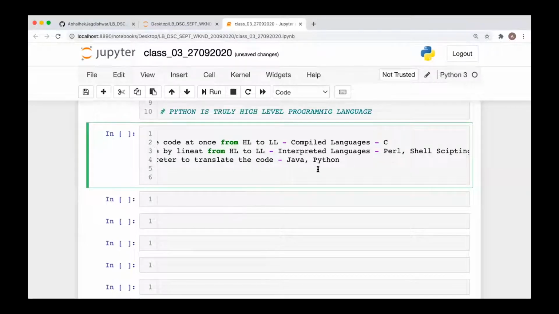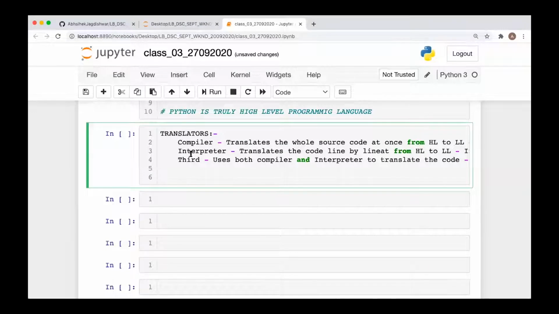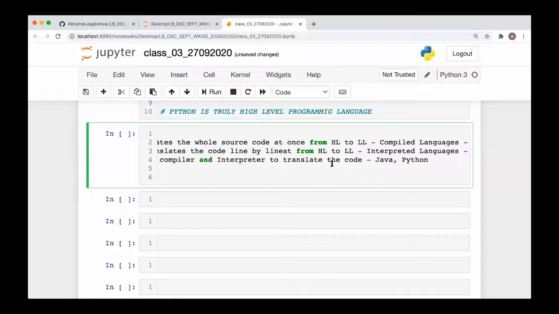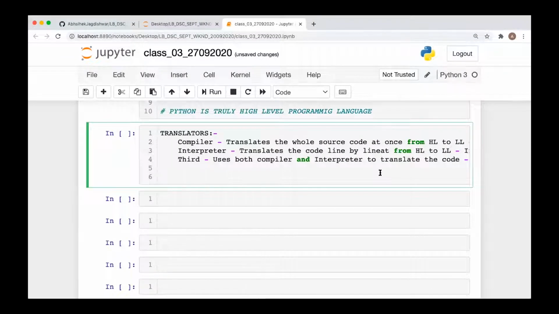Initially Java and Python were interpreted languages, but now we have moved them to the third type where we use compiler and interpreter both. In Java we don't use an interpreter, in fact, but in Python we still use the interpreter to interpret the code. In some books or sources you will find that initially Java was an interpreted language.